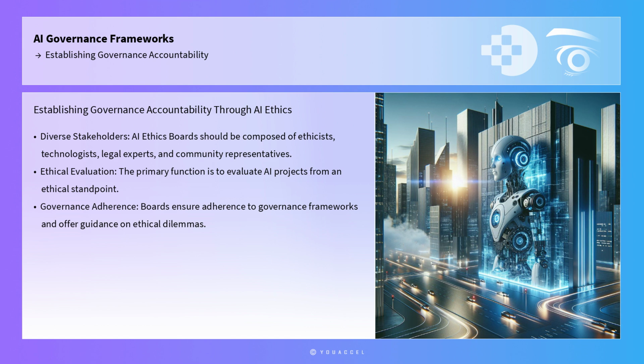In addition to role delineation, establishing governance accountability requires robust oversight mechanisms. One practical tool for this is the implementation of AI ethics boards or committees. These boards should be composed of diverse stakeholders, including ethicists, technologists, legal experts, and representatives from affected communities. The primary function of these boards is to evaluate AI projects from an ethical standpoint, ensure adherence to governance frameworks, and provide guidance on complex ethical dilemmas.